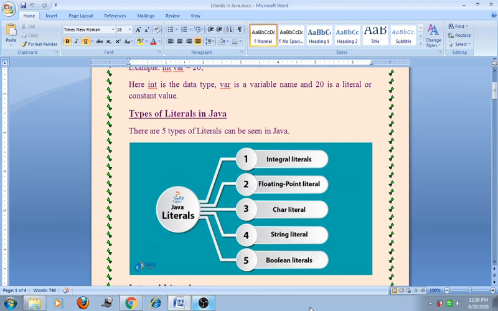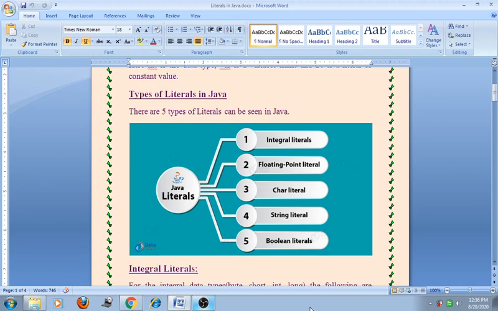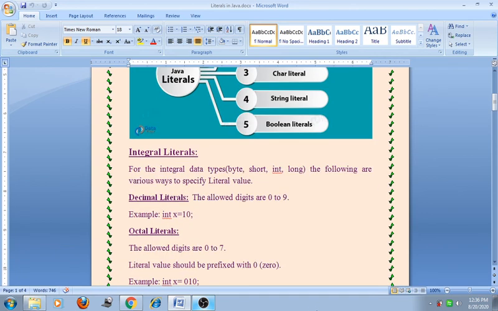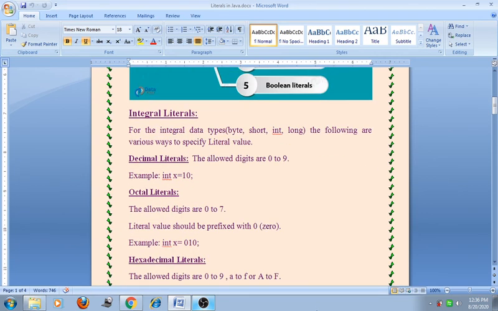Then types of literals in Java. There are 5 types of literals that can be seen in Java. These are mentioned in this figure. The first is the integral literals, second floating point literal, third character literal, fourth string literal, and fifth boolean literal. The integral literals.